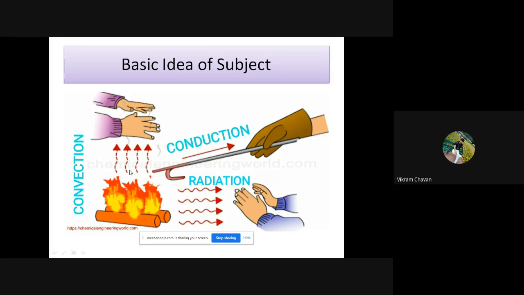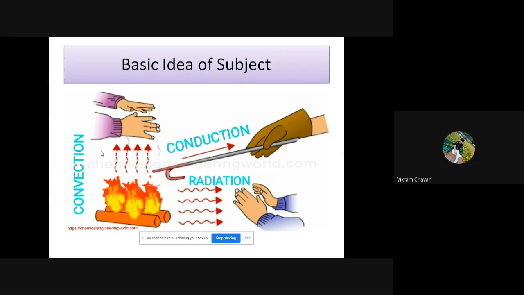Then what is meant by convection? Now one person is holding a hand somewhat away from the fire, above the fire, and that person also feels the heat because of molecular movement of air from the fire region to the region where that person holds their hand.